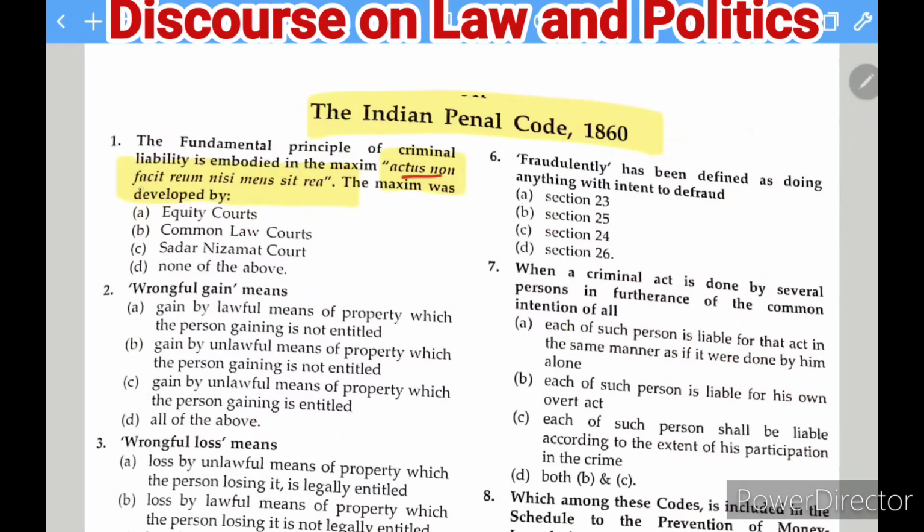So this maxim was developed by which courts? The options given: equity courts, common law courts, Sadar Nijamat court, or none of the above. So this maxim has been developed by the common law court. So it is a common law doctrine. So the right answer of this is B.